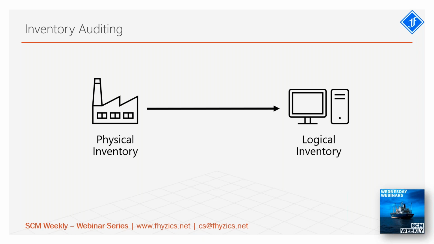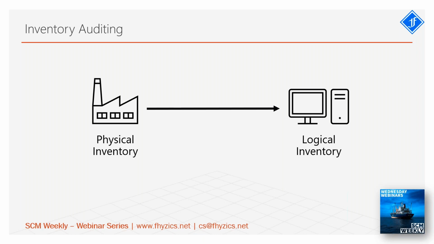So now, inventory auditing is the practice of reconciling the physical inventory with that of the logical inventory. Why do we adjust the logical inventory? Because we make most of the decisions, I would say almost all the decisions within an organization, based on the logical inventory, not based on the physical inventory.